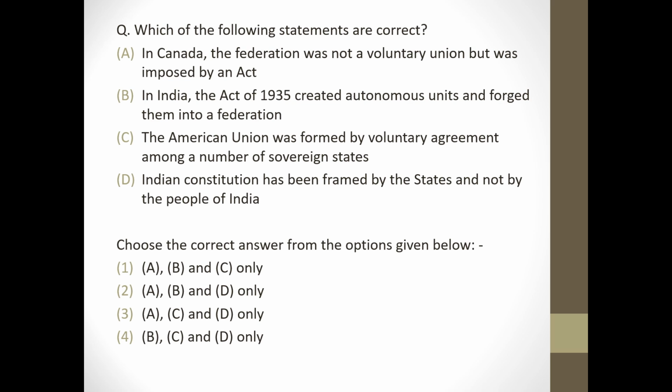Next question. Which of the following statements are correct? In Canada, the federation was not voluntary union but was imposed by an act. Correct. In India, the Act of 1935 created autonomous units and forged them into federation. Correct. The American Union was formed by voluntary agreement among a number of sovereign states. Correct. Indian Constitution has been framed by the states and not by the people of India. Wrong. So answer will be option 1.